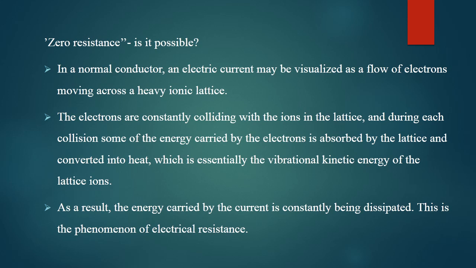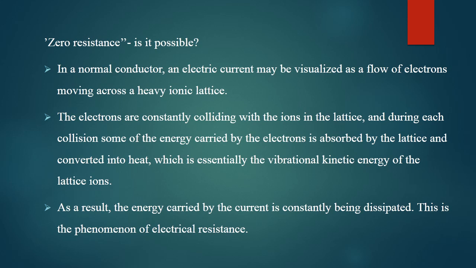The electrons are constantly colliding with the ions in the lattice, and during each collision some of the energy, carried as phonons in other terms, is absorbed by the lattice and converted into heat, which is essentially the vibrating kinetic energy of the lattice ions. This is responsible for electrical resistance in the metal. As a result, the energy carried by the electrons is constantly dissipated, and this phenomenon is called electrical resistance.